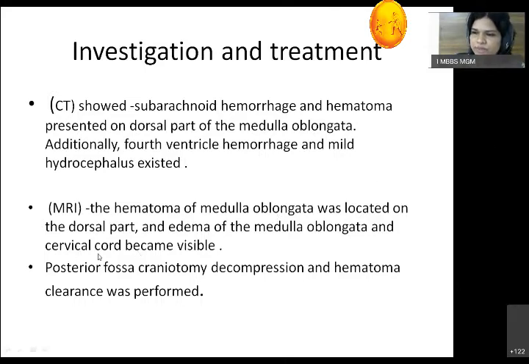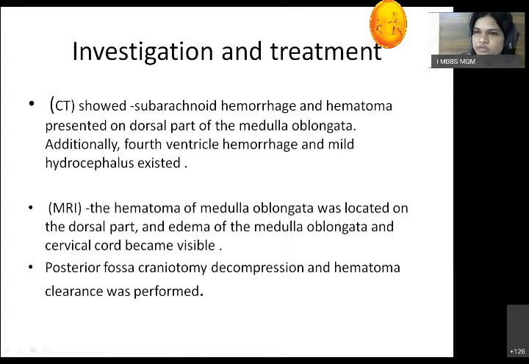So what was the treatment? We have to remove the additional volume so it will not cause any pressure symptoms on the brain. So posterior fossa craniotomy decompression was done and the hematoma was cleared. So now she is fine. The smallest injury can cause the biggest impact.